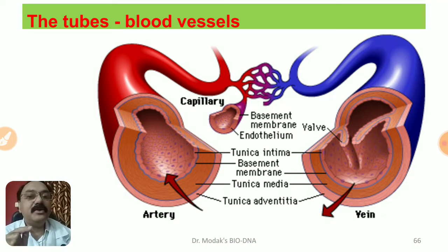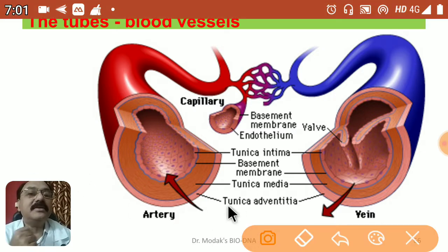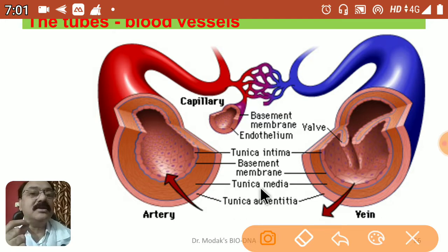Now in this video we are going to learn about the blood vessels, the tubes that are spread all over the body in the case of human beings. These blood vessels are artery, vein and capillaries. In this picture, which I have deliberately chosen, I will explain the structural similarities as well as differences between them.